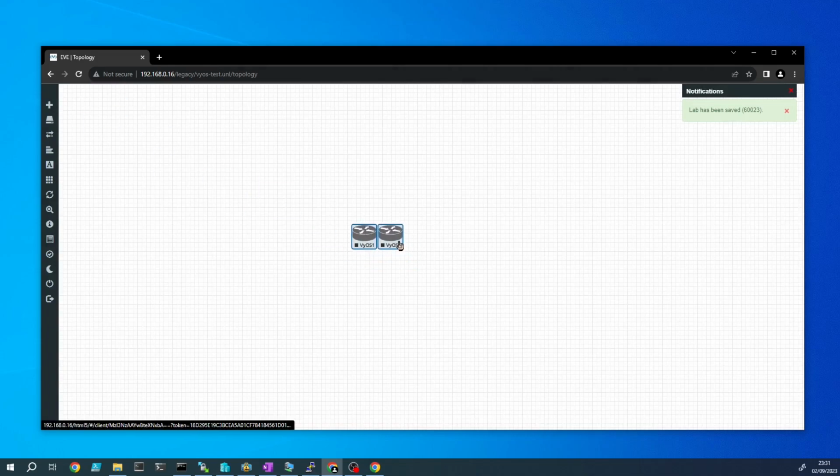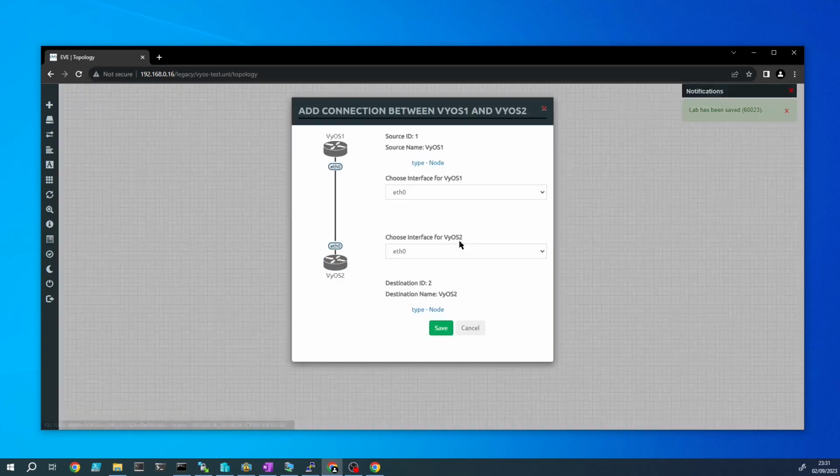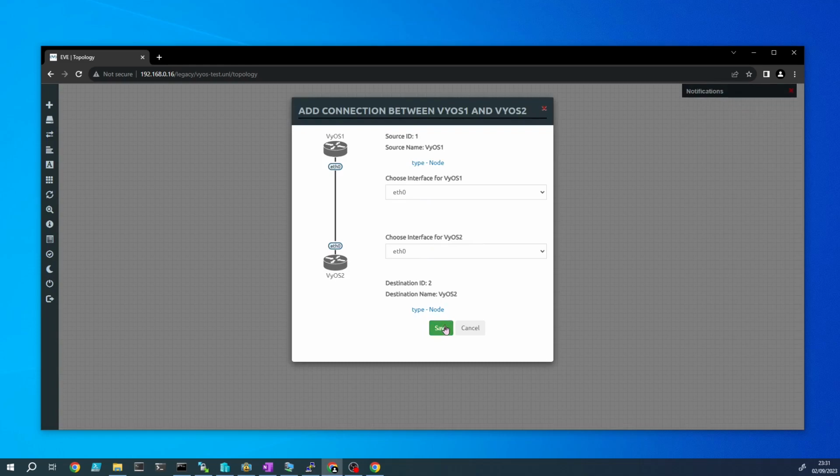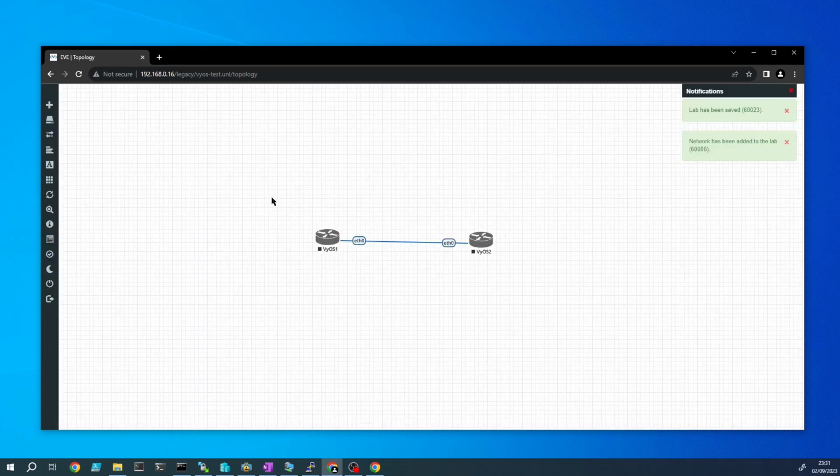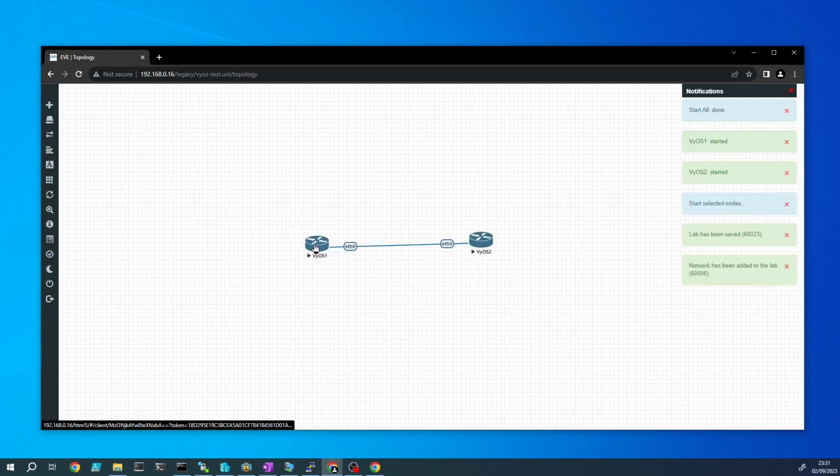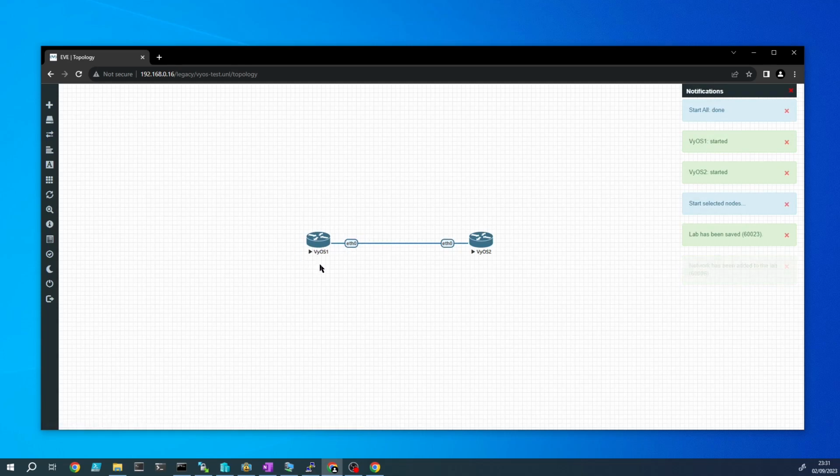Just move these to the center. Connect the 2 routers together. Ethernet 0 is fine for both of them. And let's start them both up. Select them both and start. Okay, it'll take about a minute or so for each one to start, but let's connect into VyOS 1 to see it booting up.